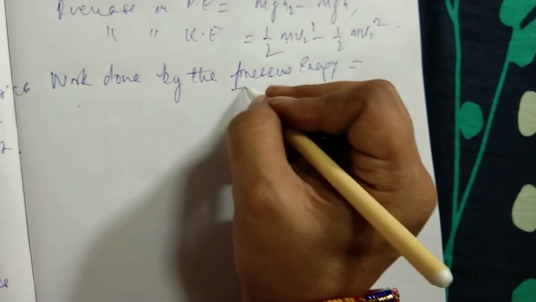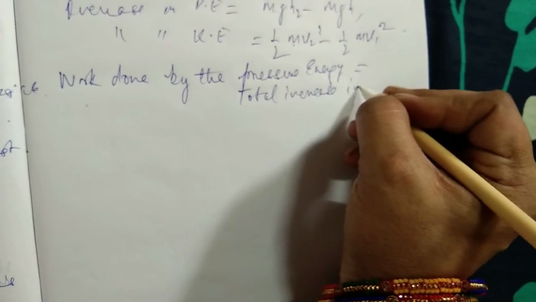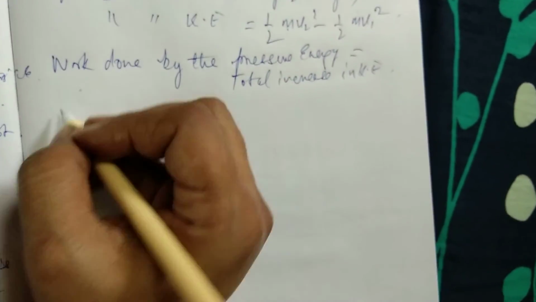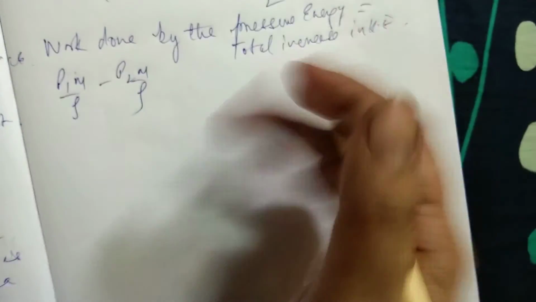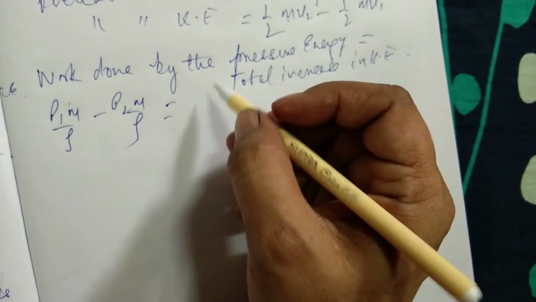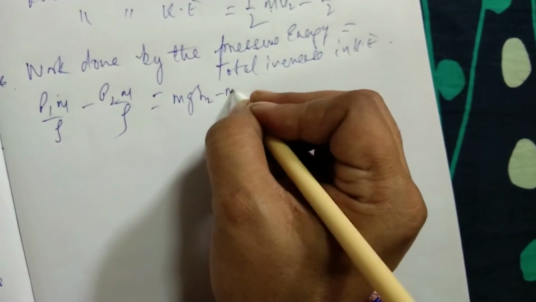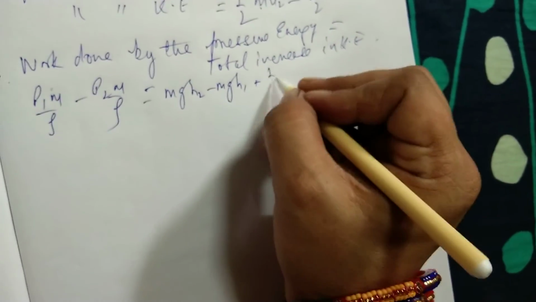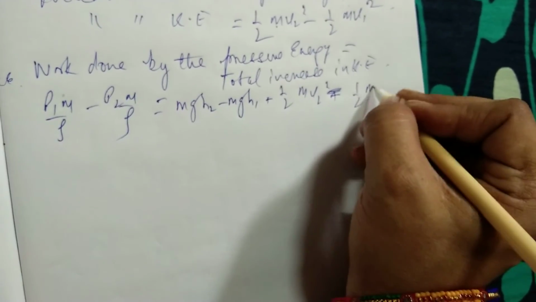is equal to the total increase in kinetic energy. So this is the work done, P1 m by rho minus P2 m by rho, and this equals the increase, which is mgh2 minus mgh1 plus half m v2 square minus half m v1 square.